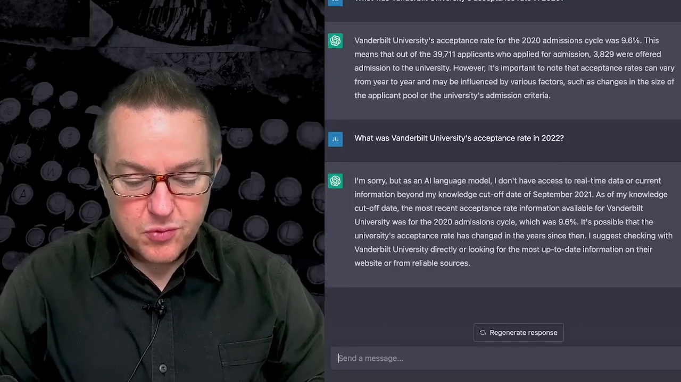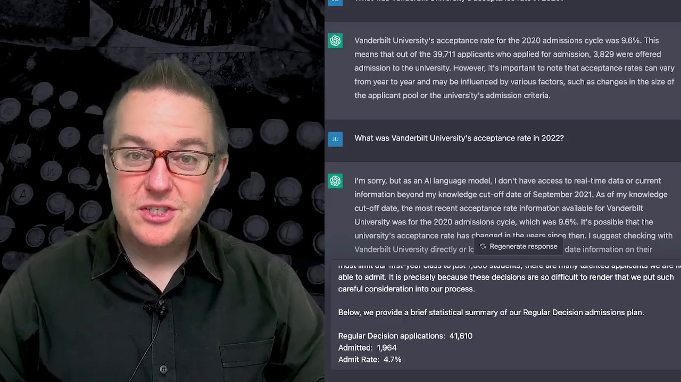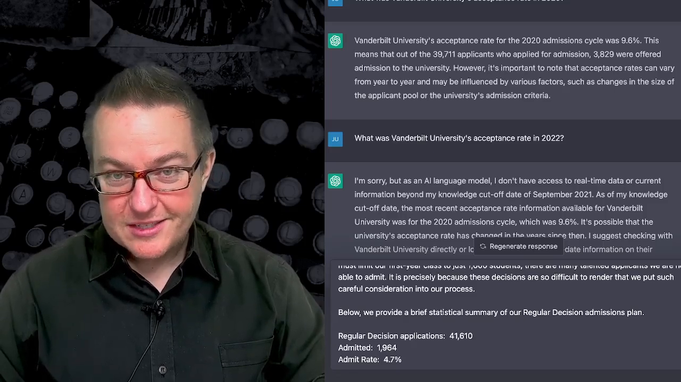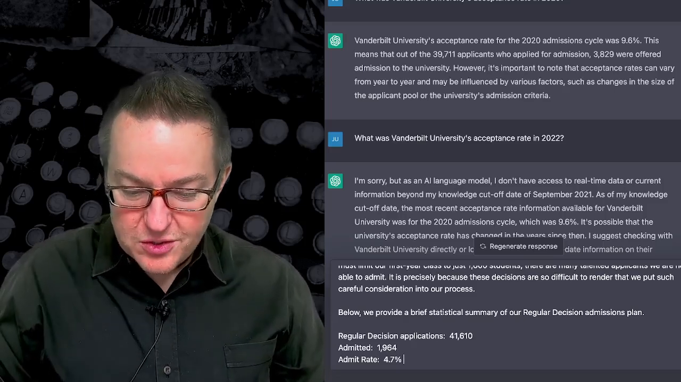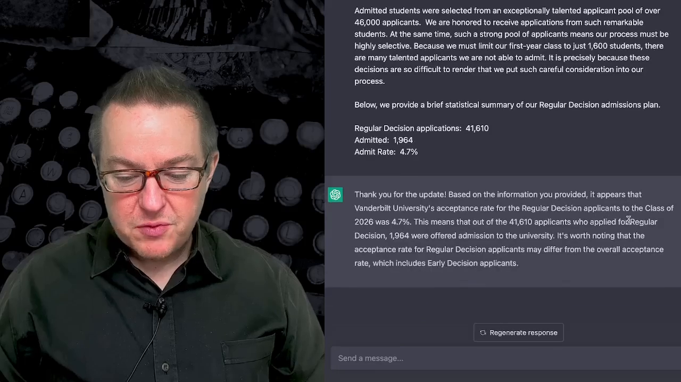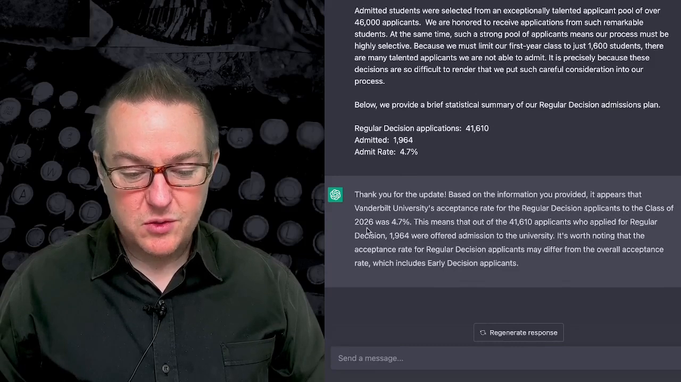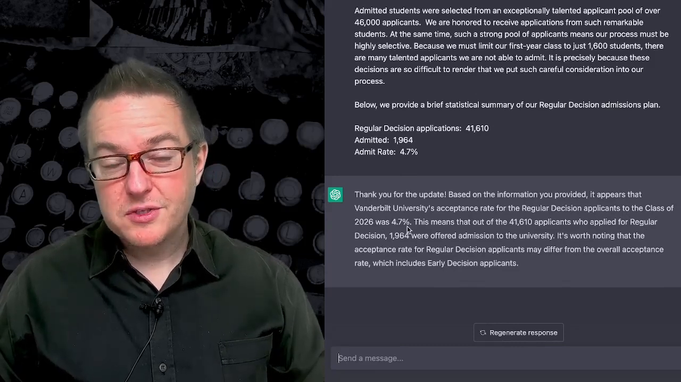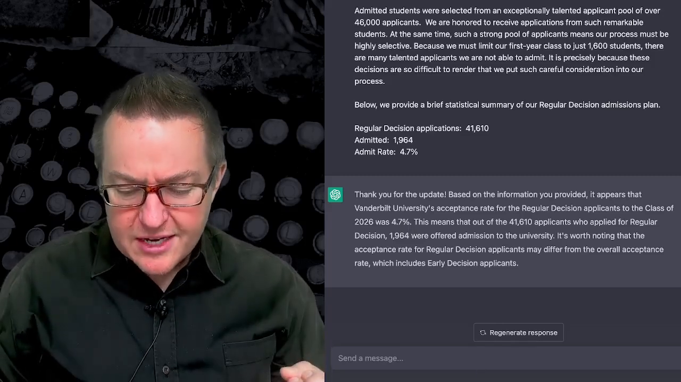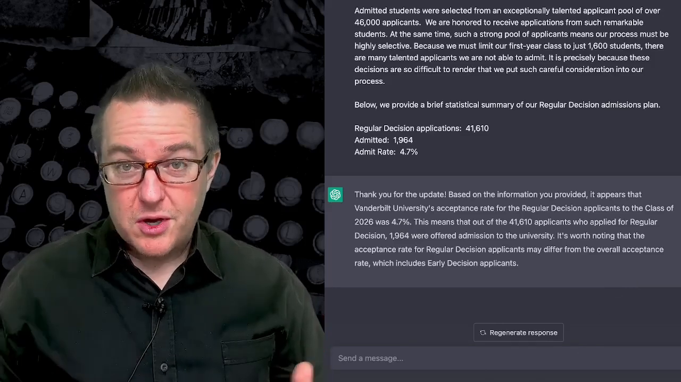If we then provide it that information, so here I'm cutting and pasting the admissions data that was released and published by Vanderbilt just a few days ago, so it clearly didn't have access to this. If I now provide this to it in a prompt, then it says, based on the information you provided, it appears that Vanderbilt University's acceptance rate for the regular decision applicants of the class of 2026 was 4.7%. So a prompt can also serve as a way of providing new and updated information to the large language model like we saw in this example.